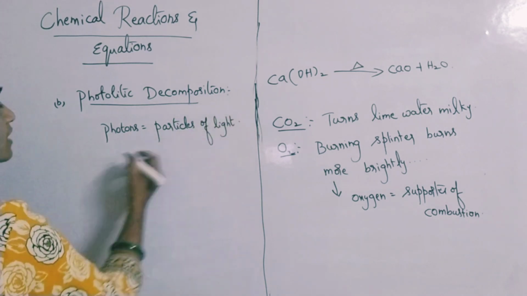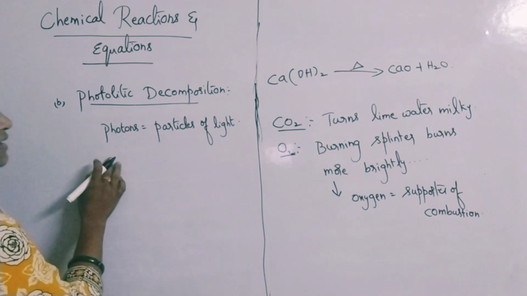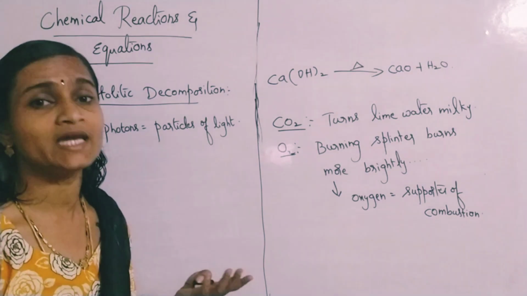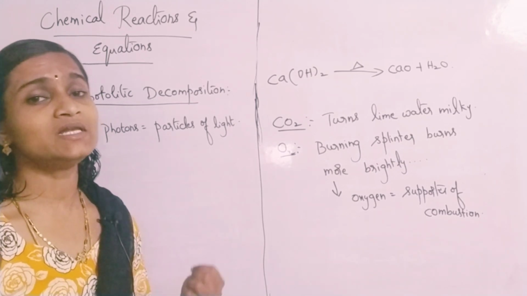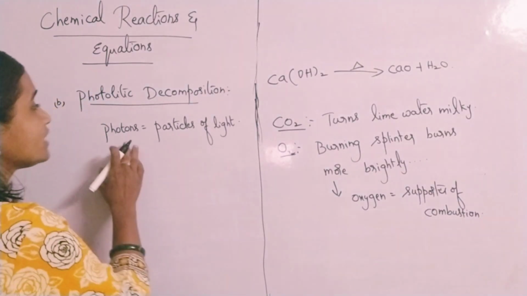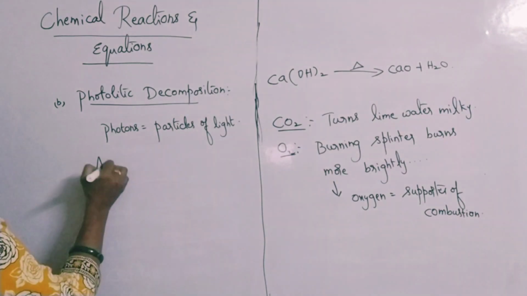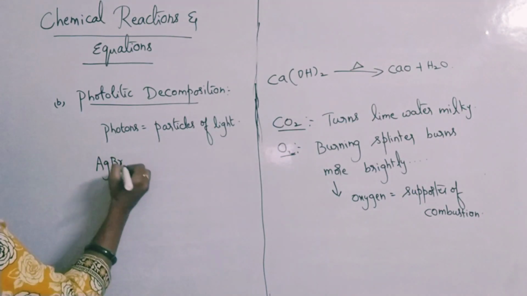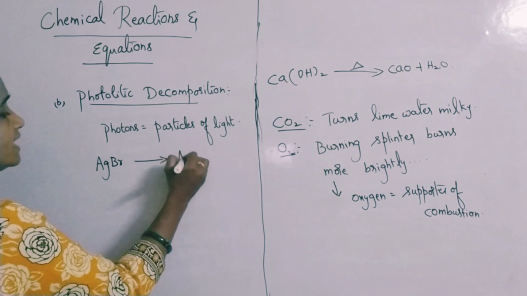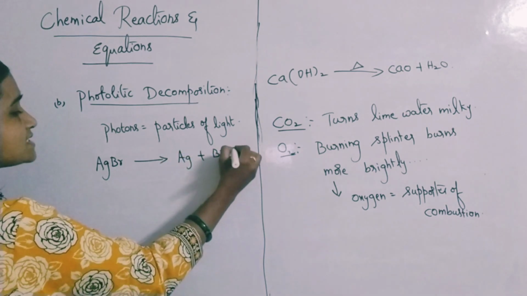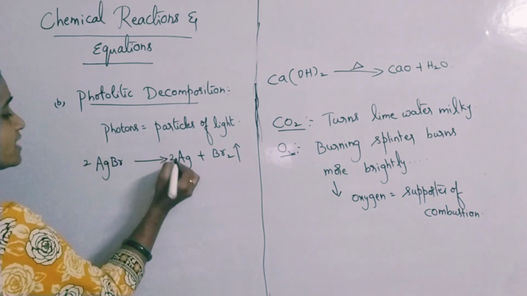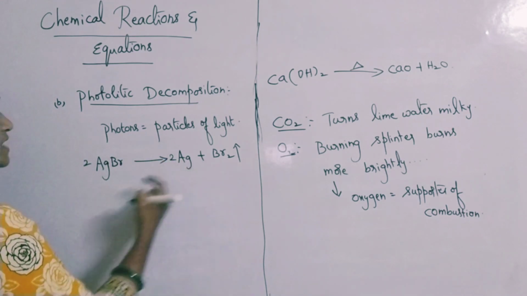So if the reaction is happening in presence of sunlight, then such kind of reactions are called as photochemical reactions. Here photochemical decomposition should take place. For that the best example is AgBr. It decomposes into metallic silver and bromine gets escaped out. 2AgBr gives rise to 2Ag plus Br2.